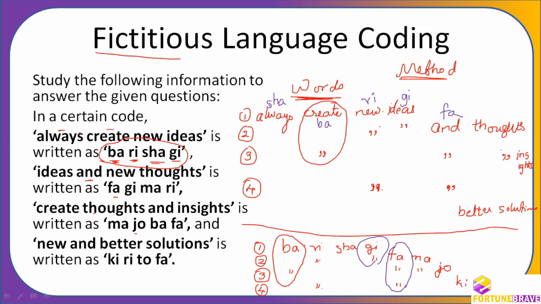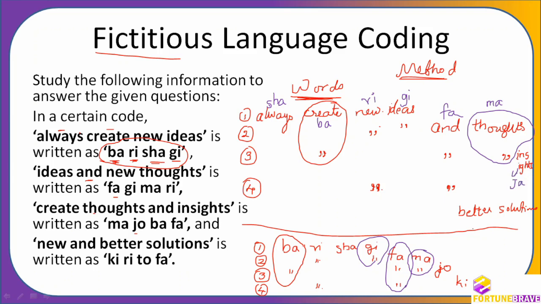And thoughts is coming only in 2 and 3. MA is coming in 2 and 3. So this should be the code for thoughts, right or wrong? Then Joe, this is coming only in the third, insides is JO. Are you getting my point?